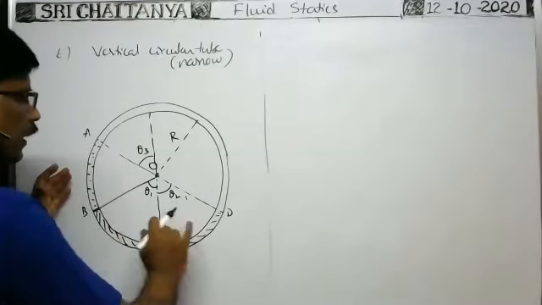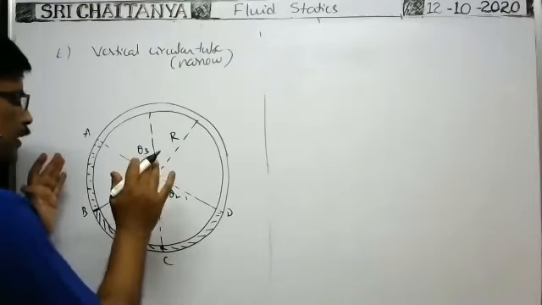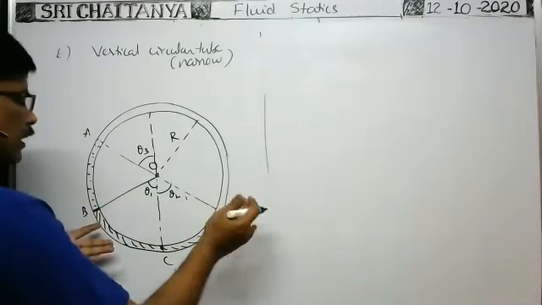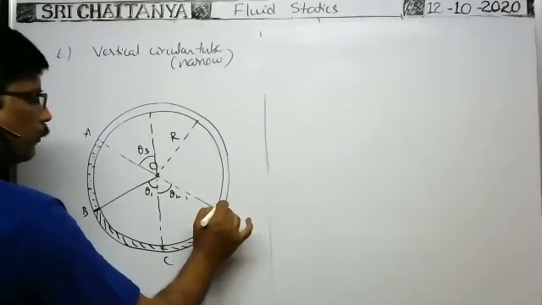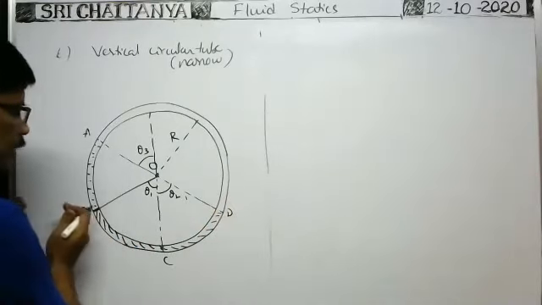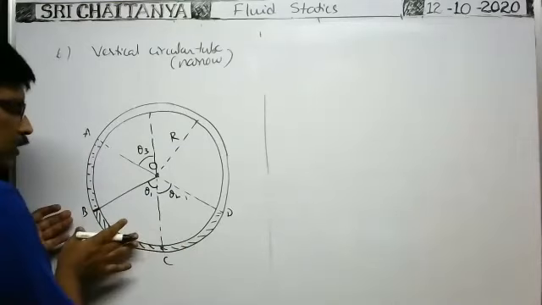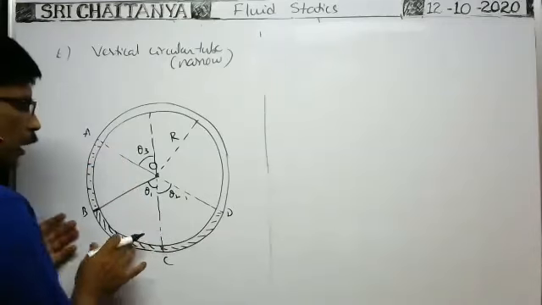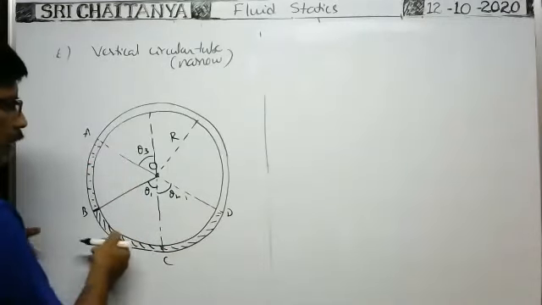Definitely, as the liquid columns are under equilibrium, at each and every point the net force becomes zero, so the pressure due to the liquid column on one side and the pressure due to the liquid column on the other side must be the same. So it is the bottommost point. At the bottommost point, this liquid column tries to push the remaining liquid column in this direction, and due to the other liquid column, the remaining liquid column is pushed in the opposite direction.